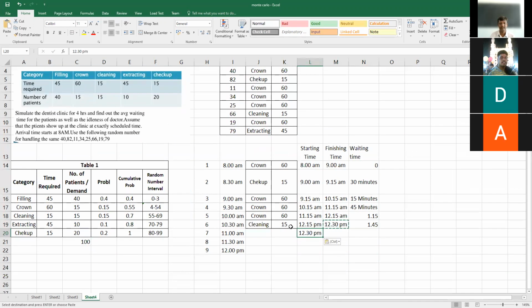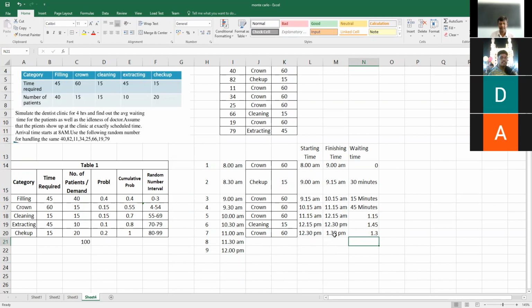Another patient arrives for crowning work, which takes another 60 minutes, so it finishes at 1:30. The patient arrives at the hospital by 11 and is served at 12:30, so he waits there for 1 hour 30 minutes.